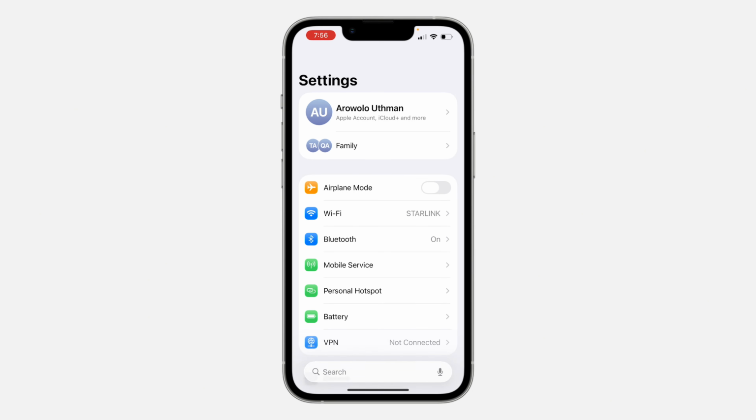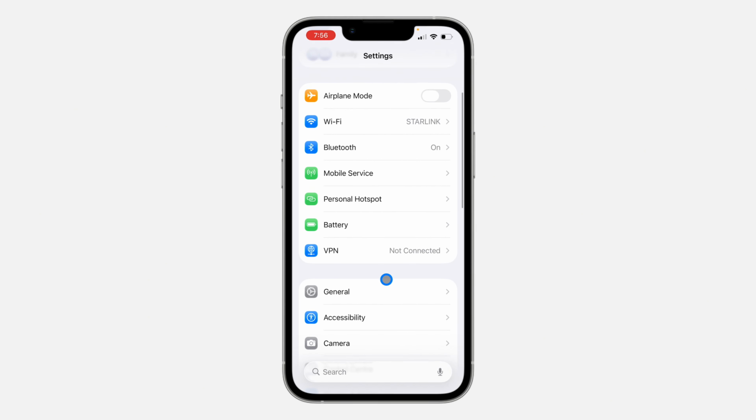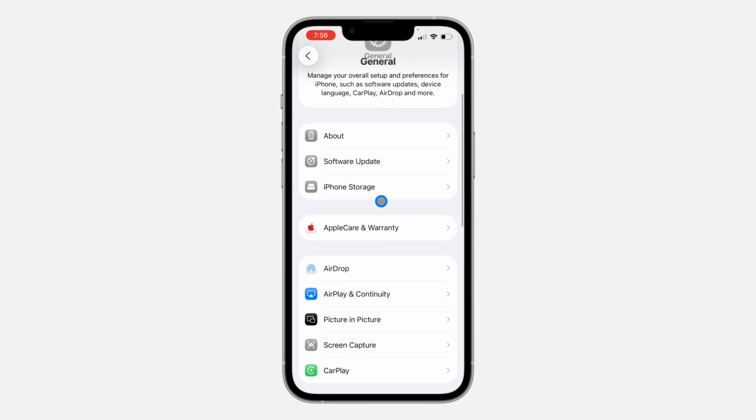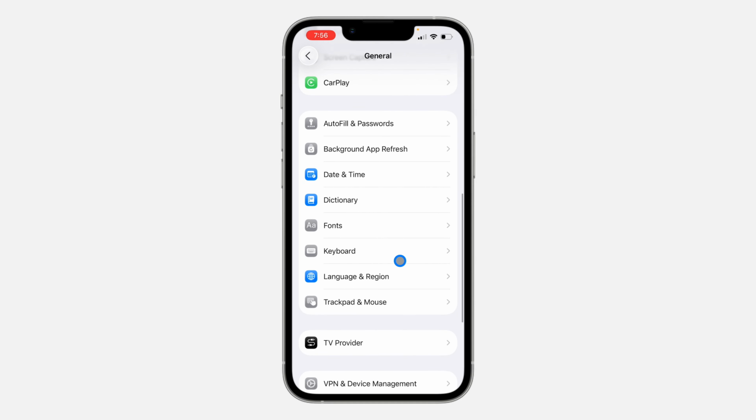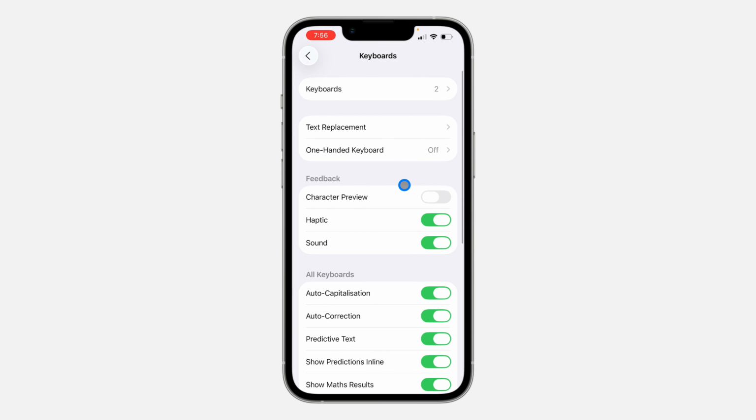Head over to your settings and you need to scroll down and click on general. Under general, look for keyboard right here. And now under keyboard, you are going to see keyboard sound. So you can enable it and you can disable it right here.